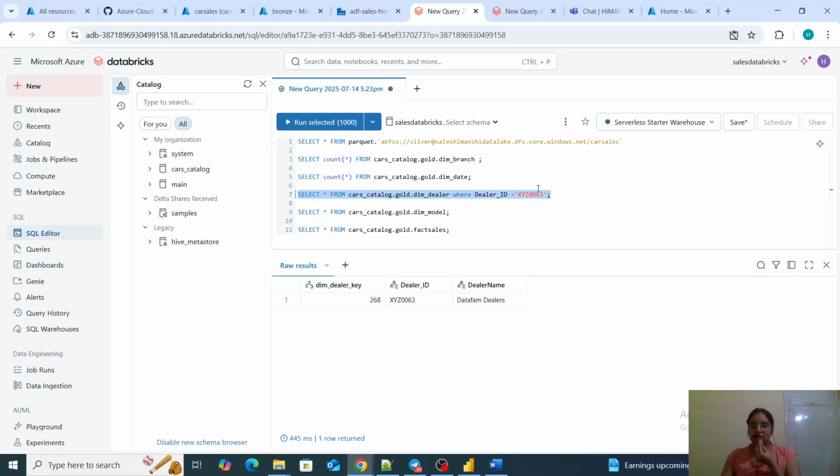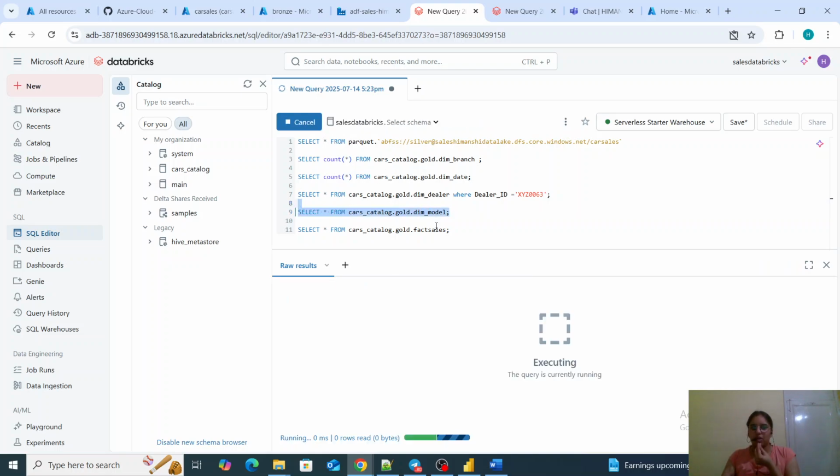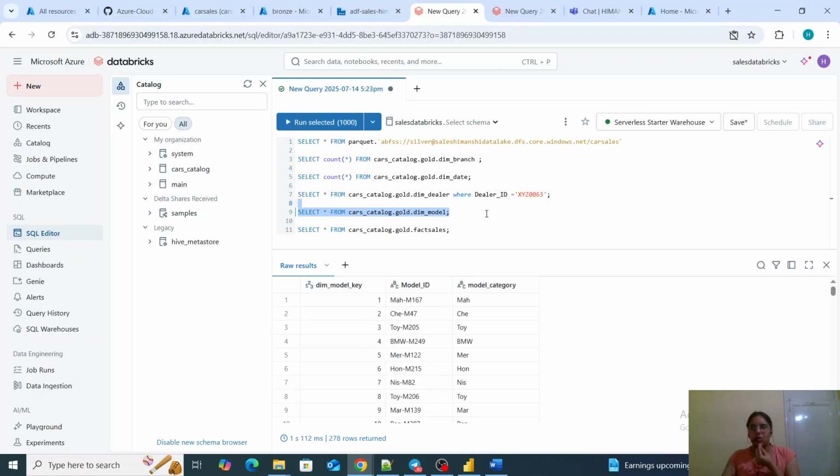So this is the only new record which is added, other three were update records. So that's why 268 is the ID newly assigned to this particular record, and this is our new record which got loaded. In a similar way we have loaded all the data for models. If there is any distinct new or update, it will be accommodated accordingly over here as well.